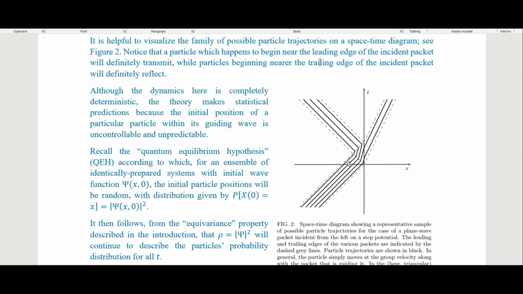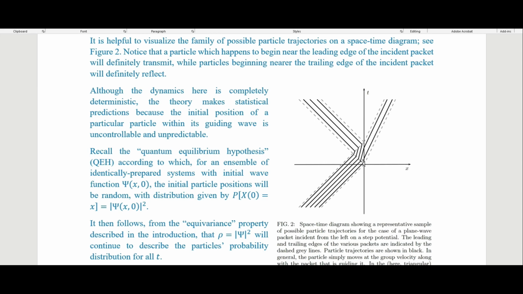And then we get the trailing edge of our wave packet, marked by this dotted line here. It comes up here and then hits right here, and then it can either be transmitted or reflected. Each of these solid lines inside here are possible world lines that a particle within this wave packet could take. So we see that some of them are going to be transmitted while others are reflected here.